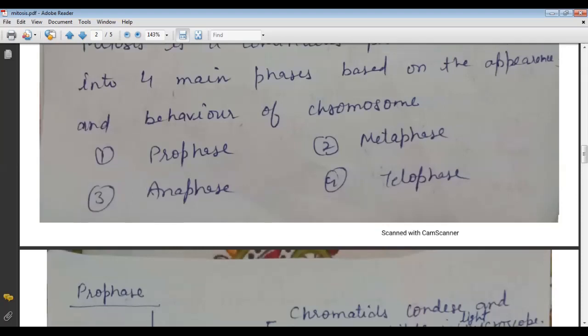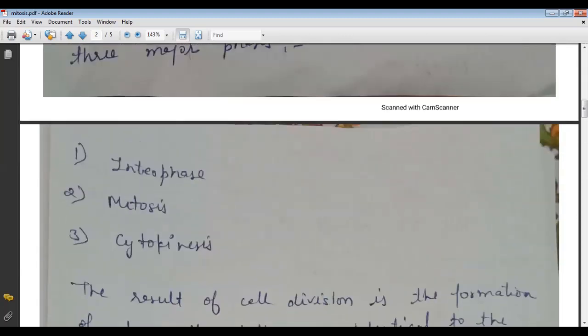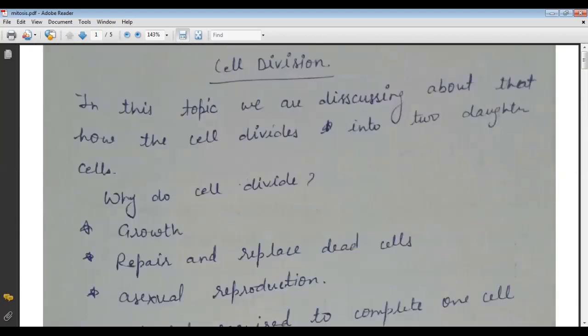Now I complete my topic, and in our next lecture on cell division, we will discuss meiosis cell division.